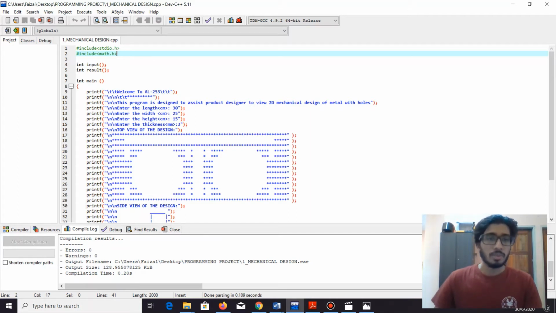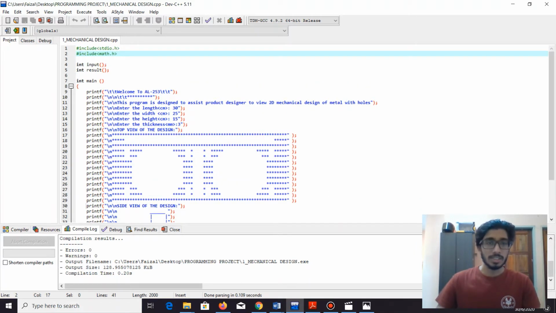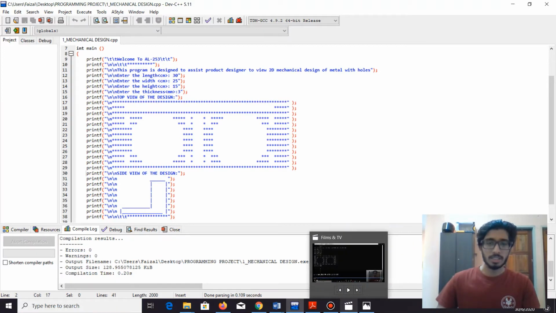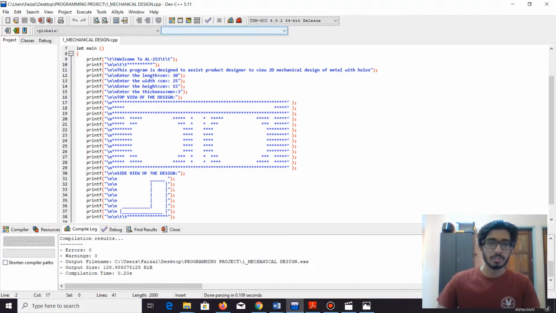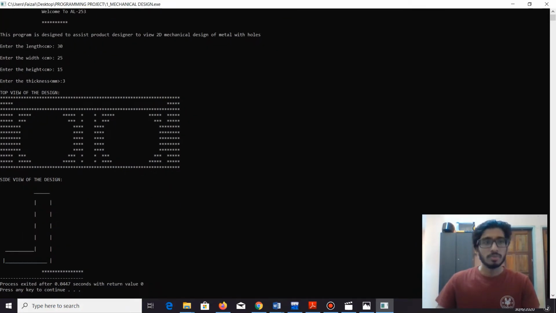Okay, for the top view and side view, I have designed it to show the top view and side view. As a result, we can see here. From the result we can see the display.